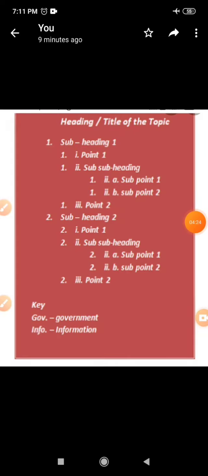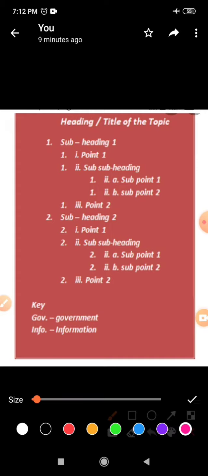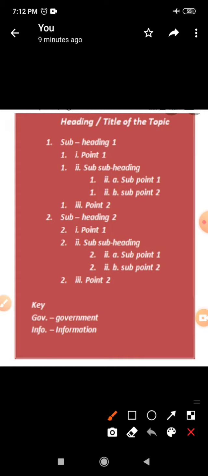Now I'll show you a picture of the format of note making. First of all, you need to write the heading or the title of the topic, then the subheading, then the main point. If the heading is 1, then the heading 1 and then the subheading. Here should be your subheading. This is heading 1 and then this is the main heading and point 1, 1.1,